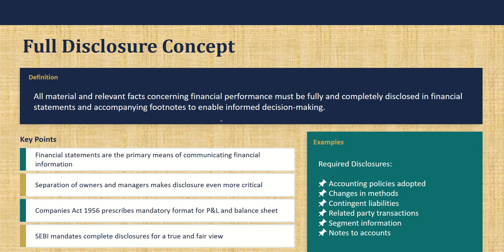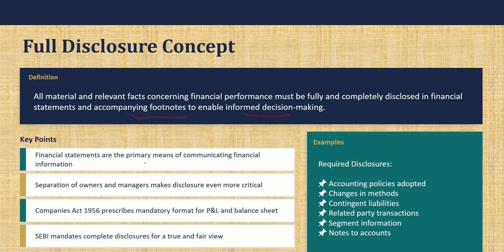Who is running the business? The management. And who are they liable to? They are liable to the owners who have actually invested the money. So all the material and relevant facts and financial performance must be fully disclosed in the financial statements, and accompanying footnotes should also be given to make informed decisions.